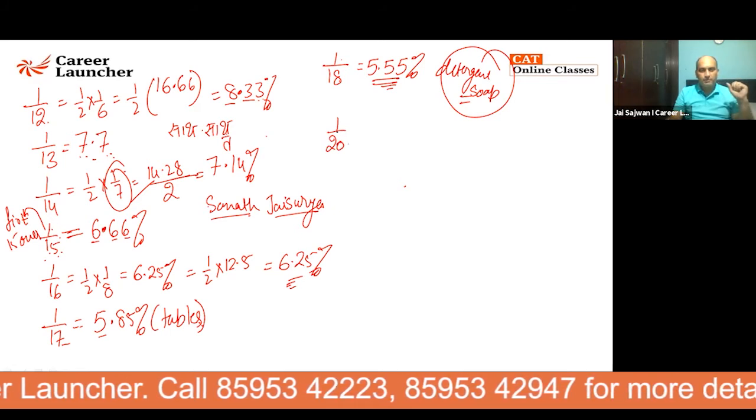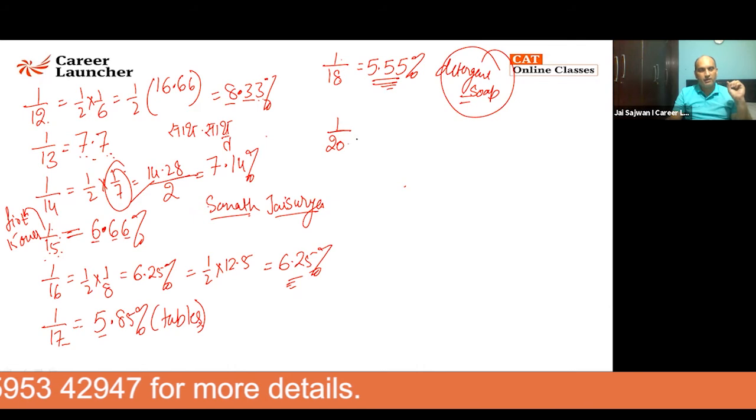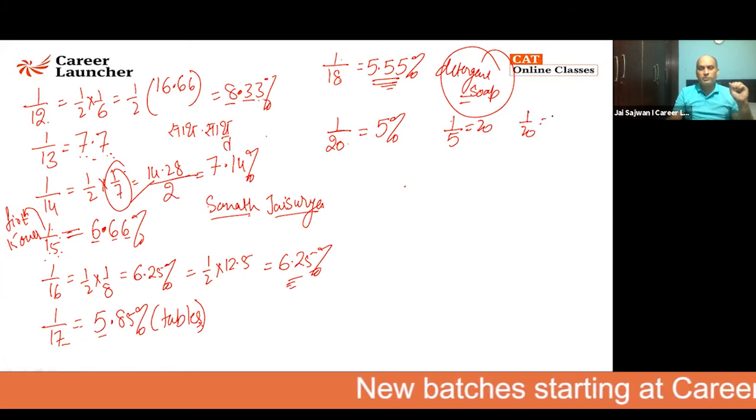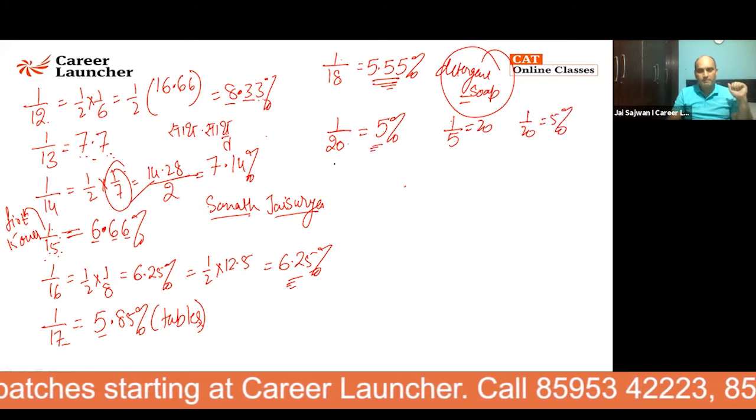Then suddenly one day Vrinda comes and says, "Sir, today is my birthday and I want to give cake." And I was also invited. There are 20 people invited to that birthday party. And being a maths teacher, I started understanding, okay, 1 by 5 is 20%. So 1 by 20 must be equal to 5%. So I start imagining that I will get 5% of the cake.